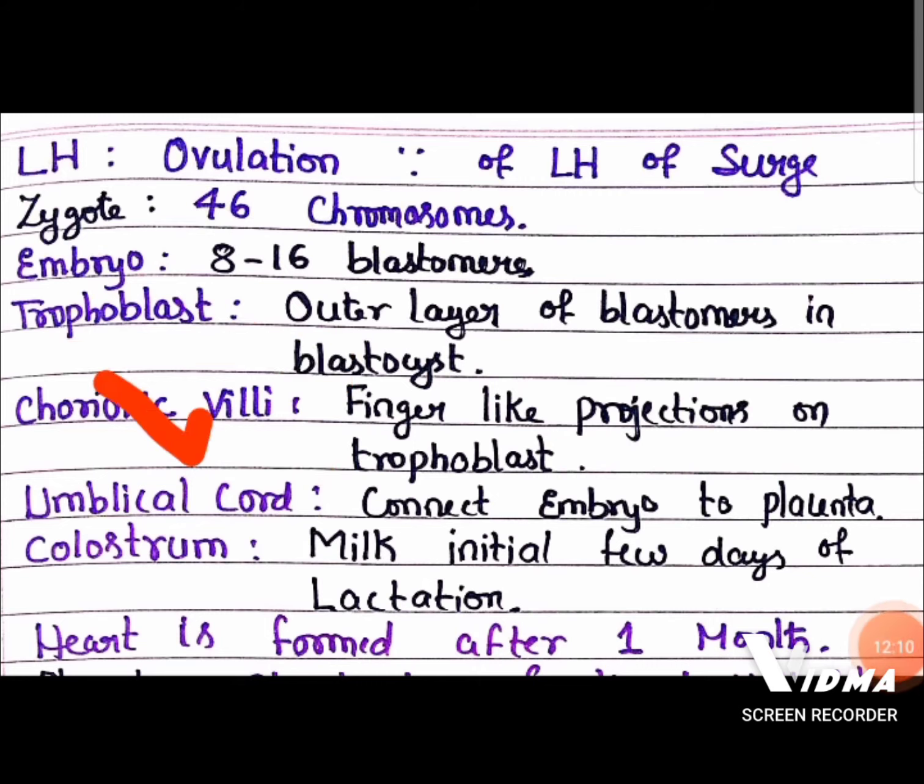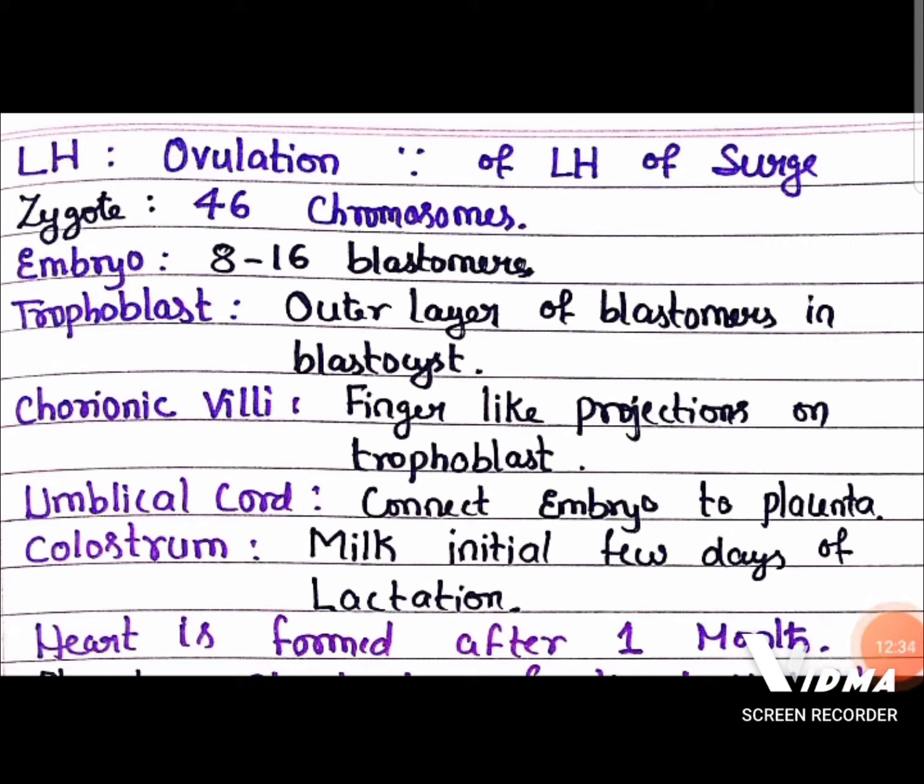And with the help of the umbilical cord, the embryo connects to the placenta. The milk secreted in the initial few days of lactation is called colostrum, which is rich in immunoglobulins, especially IgA, that gives immunity to the developing child.